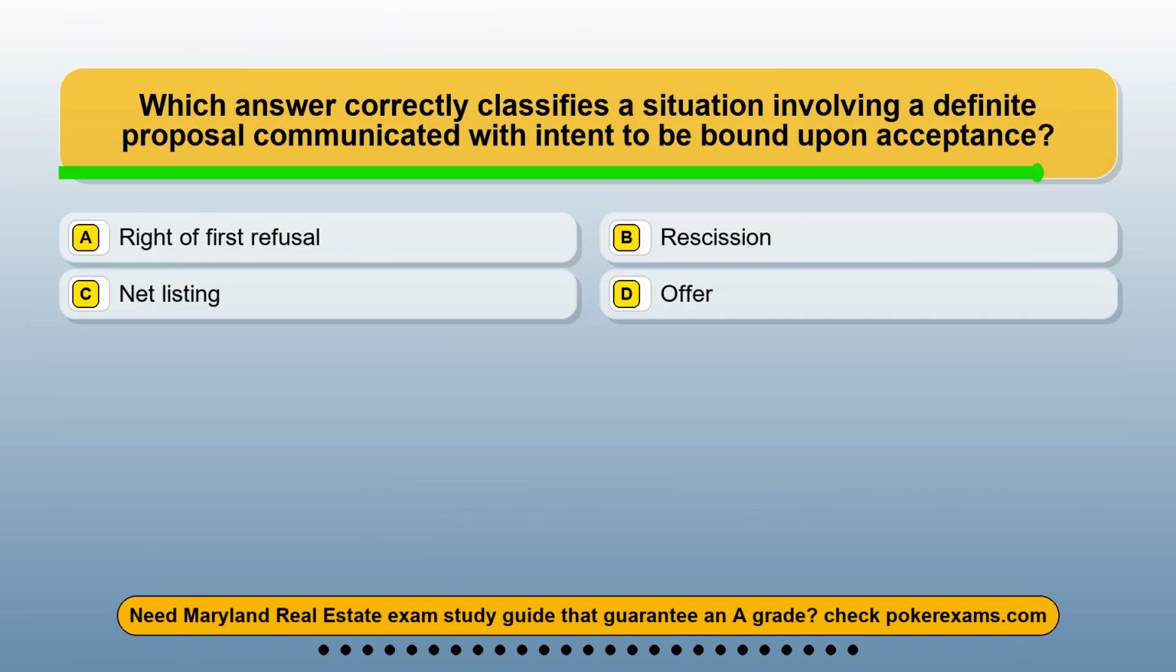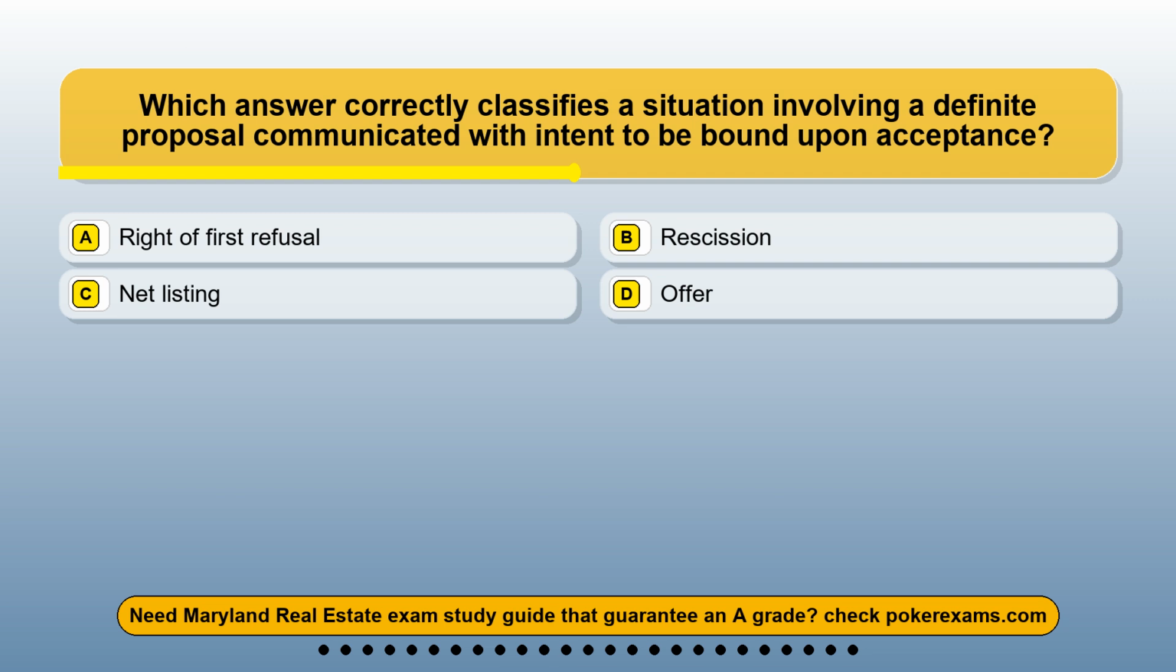Question 5. Which answer correctly classifies a situation involving a definite proposal communicated with intent to be bound upon acceptance? Option A. Right of first refusal. Option B. Rescission. Option C. Net listing. Option D. Offer.